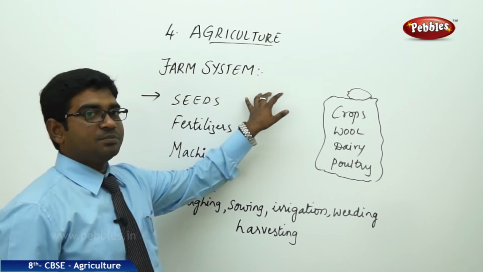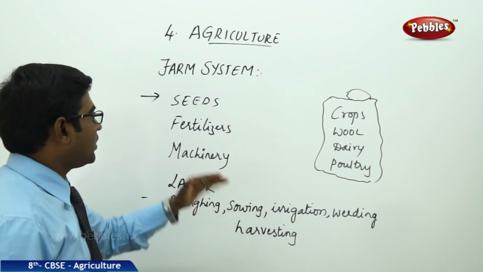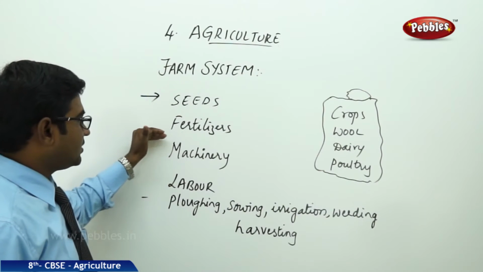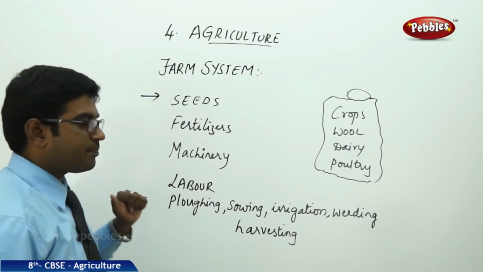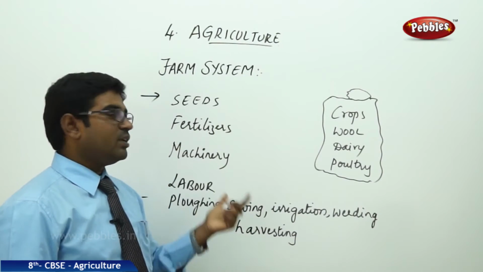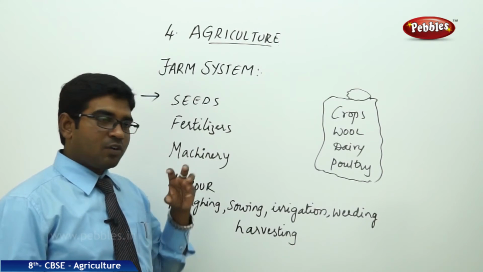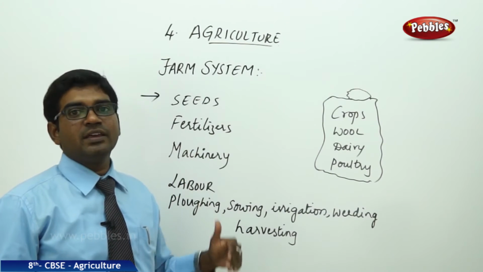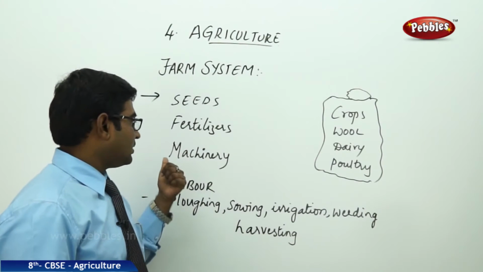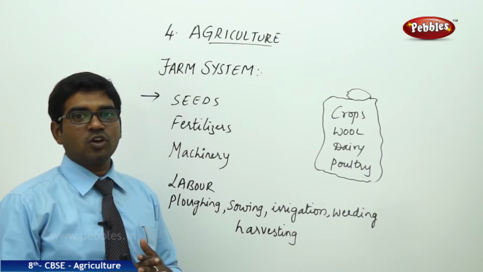Farm system. How does farming take place? For farming we need seeds, fertilizers, machinery and labor. First the seeds have to be sown, then we need to put the fertilizers, then we need to use the machinery for plowing, provide irrigation water to them, and then weed out the unnecessary plants which are growing there.